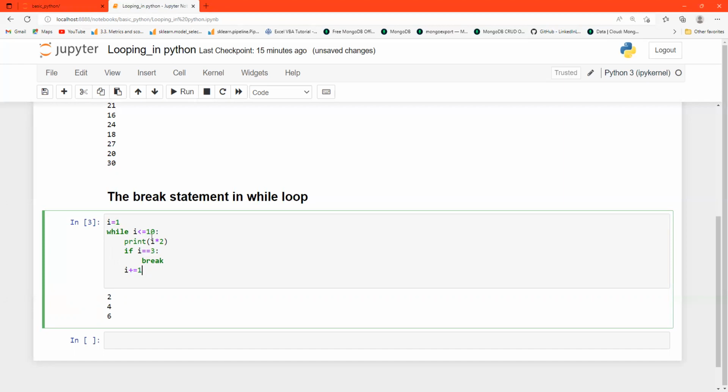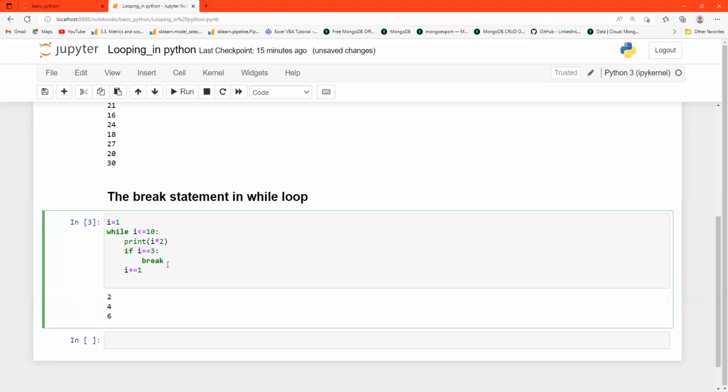Okay, the value of I is now 3. But this 3 is less than 10. Yes, it will print I into 2. That means 3 into 2 is 6. And now it will break the statement from here. So I equal to 3, that means the value of I is 3.